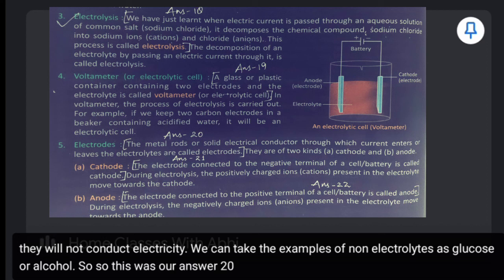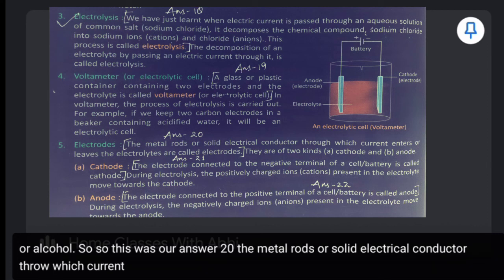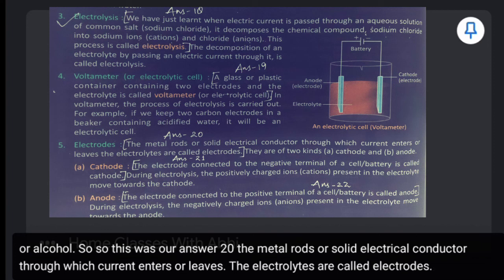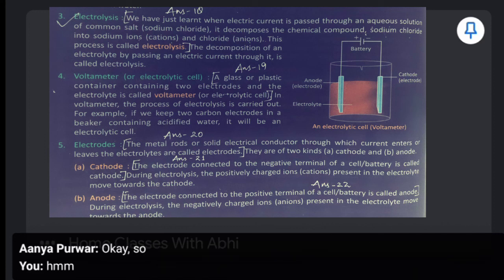The metal rods or solid electrical conductors through which current enters or leaves the electrolytes are called electrodes. Answer 20. Next one.